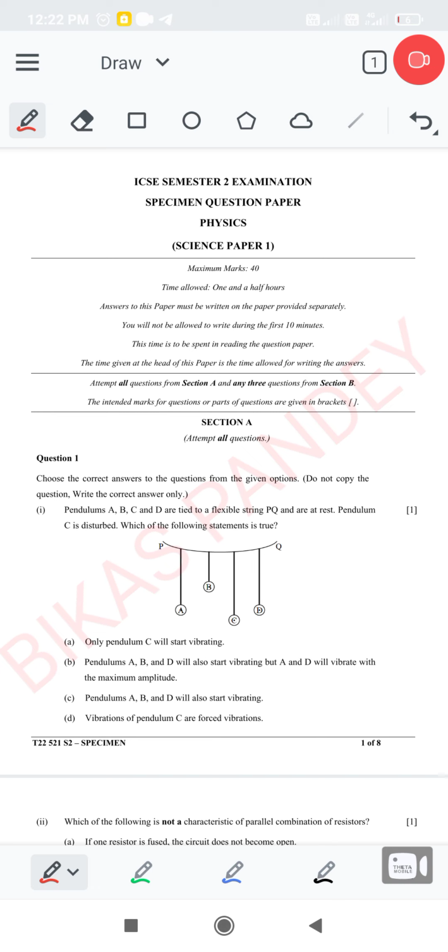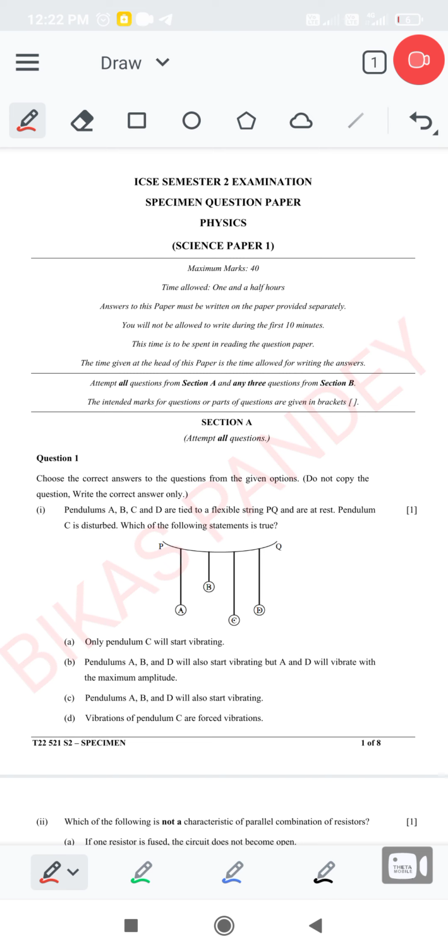So today we will discuss the specimen paper of physics. Watch the video carefully because the paper is uploaded by the council. So all questions are important. So let's start. At first you should read the instructions carefully.